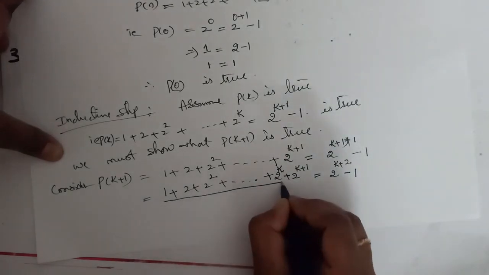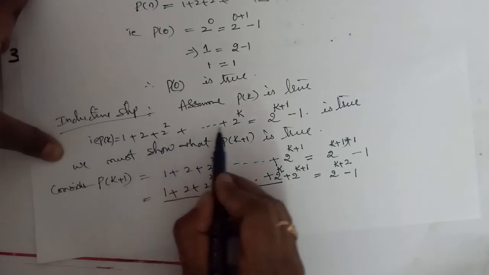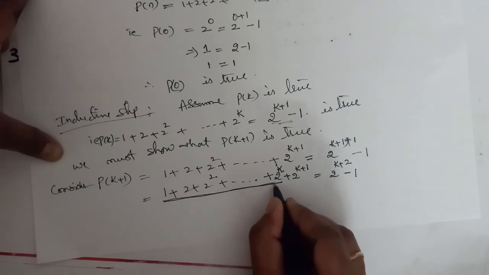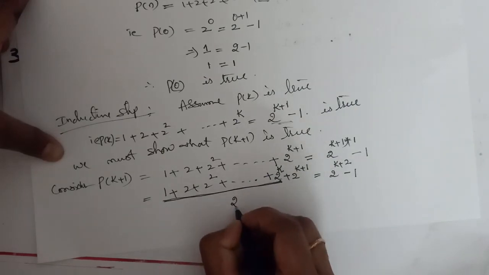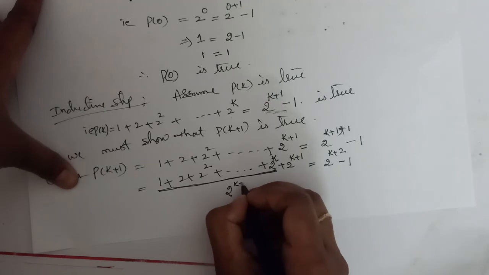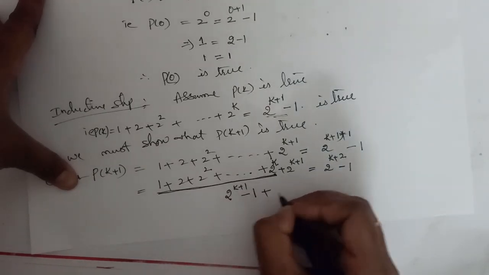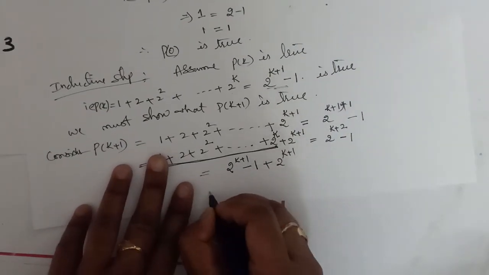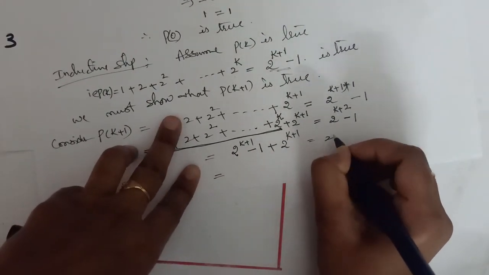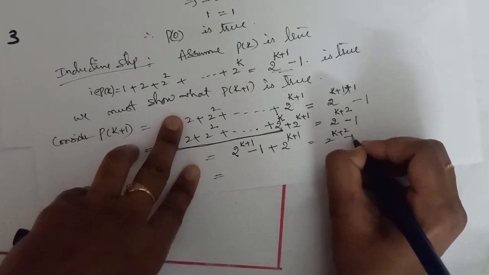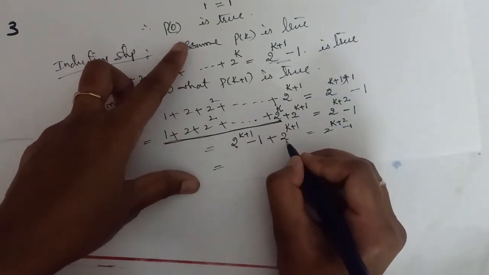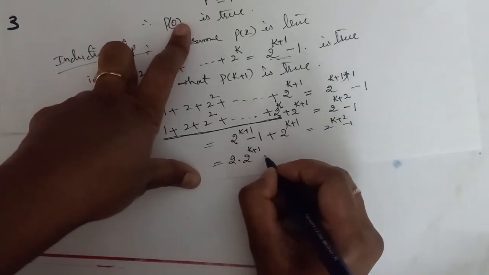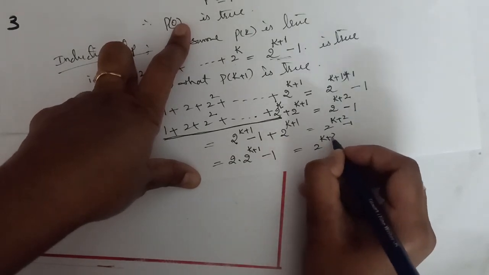So we know that 1 plus 2 plus 2 square plus so on plus 2 power k is equal to 2 power k plus 1 minus 1. So instead of this term, we can write 2 power k plus 1 minus 1, plus we already have 2 power k plus 1. Okay, this is equal to 2 power k plus 2 minus 1. So 2 power k plus 1 plus 2 power k plus 1 we can write as 2 into 2 power k plus 1, minus 1, is equal to 2 power k plus 2 minus 1.